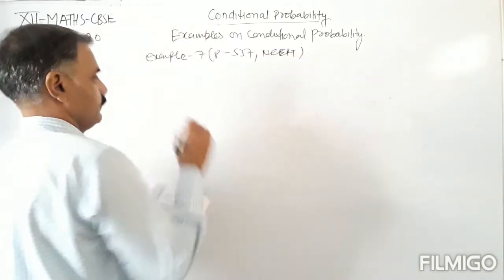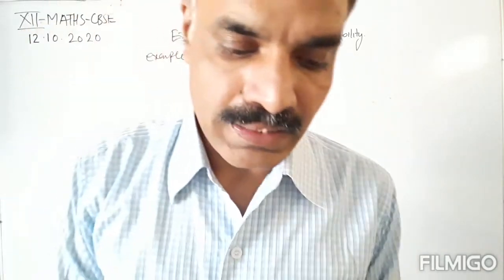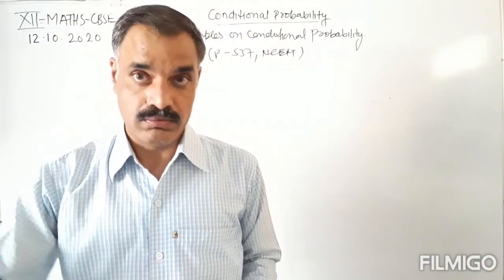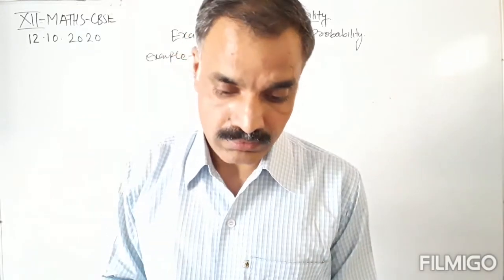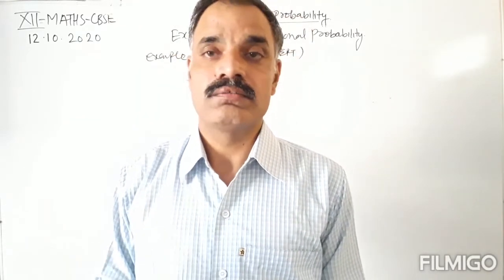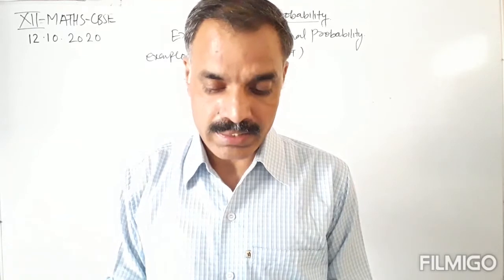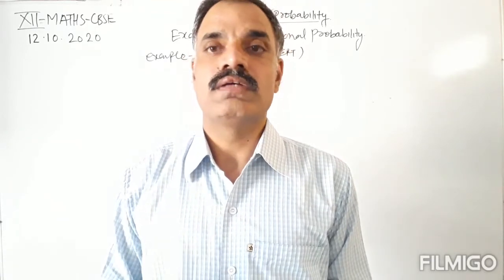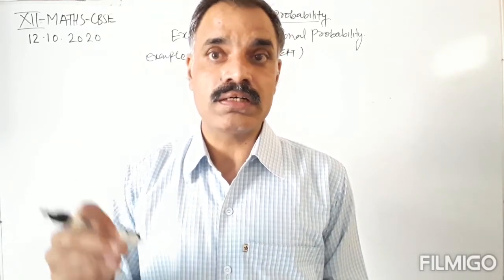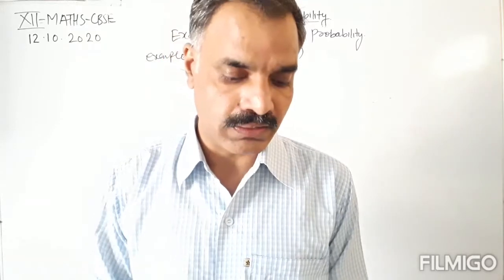We have been given: consider the experiment of tossing a coin. We have to toss a coin. If the coin shows head, toss it again. If there is head on the coin, toss the coin again.